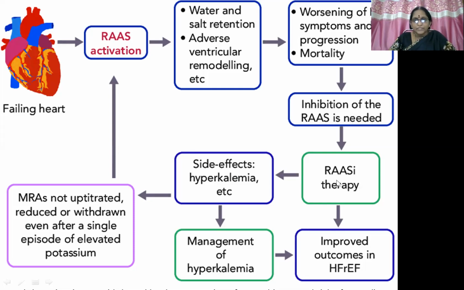So whenever we use spironolactone administration, then potassium is not excreted out because spironolactone is a potassium sparing diuretic. So excessive concentration of potassium in the body will be there. So we need to manage the hyperkalemia also. Then only we can improve the outcome in heart failure. So mineralocorticoid receptor antagonists are not uptitrated, reduced, or withdrawn even after a single episode of elevated potassium. Or else we need to manage the hyperkalemia stage.